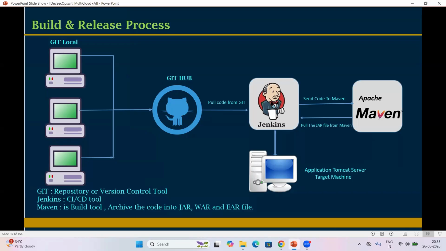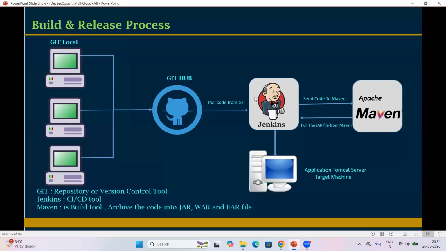Once the code is moved to GitHub, our next tool in this process is Jenkins. Jenkins is a CI/CD tool, continuous integration, continuous delivery or deployment tool. It is a mediator tool. It will integrate and communicate with all the tools by installing plugins. For example, our code is available in GitHub. That code I want to deploy onto the respective application server. First, I need to pull the code from GitHub to Jenkins, right? For that, the very first thing we need to do is integrate GitHub with Jenkins.